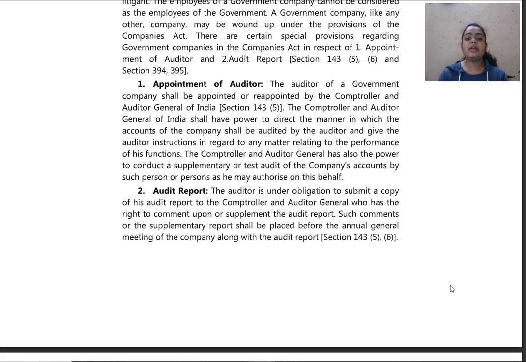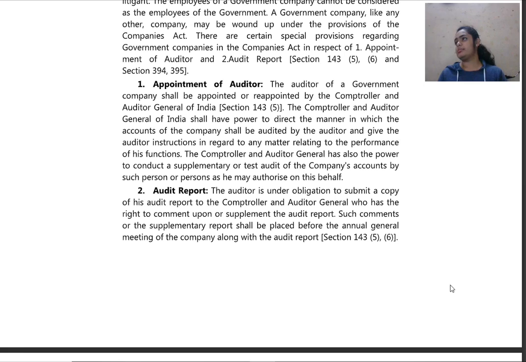The auditor of a government company shall be appointed or reappointed by the Comptroller and Auditor General of India. The Comptroller and Auditor General of India shall have power to direct the manner in which the accounts of the company shall be audited by the auditor, and give the auditor instructions in regard to any matter relating to the performance of his function. The Comptroller and Auditor General has also the power to conduct a supplementary test or audit report of the company's accounts by such person or persons as he may authorize on his behalf.